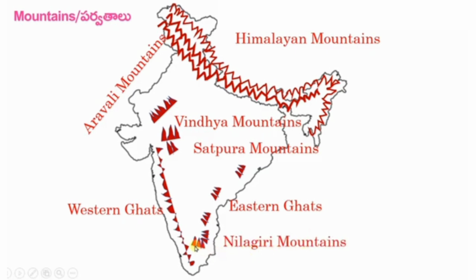Here the Himalayan mountains are formed in the north direction of India, and in the northwest the Aravalli mountains are formed. In the middle the Vindhya mountains are formed. Below the Vindhya mountains the Satpura mountains are formed. Westwards the Western Ghats form, eastwards the Eastern Ghats are formed. These Western Ghats and Eastern Ghats join in the Nilgiri mountains.